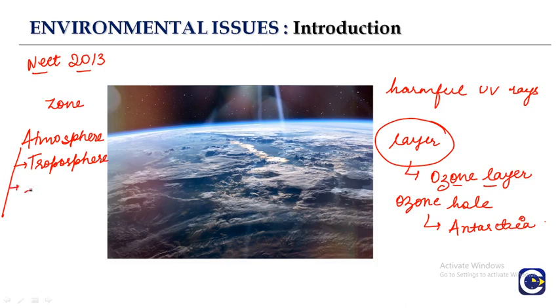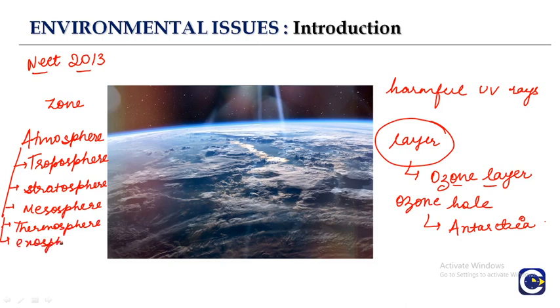After the troposphere, we have the stratosphere. After the stratosphere is the mesosphere. Then the thermosphere. And far from these layers of the atmosphere, we have the exosphere.